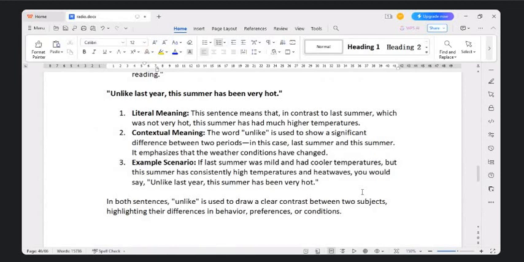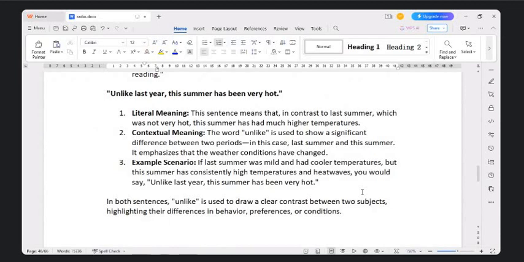Now example scenario, if the summer was mild last year, it had cooler temperatures, maybe you had a lot of rain in between, but this year maybe it did not rain and hence the temperatures were higher. Okay, so this is also one format of comparison.